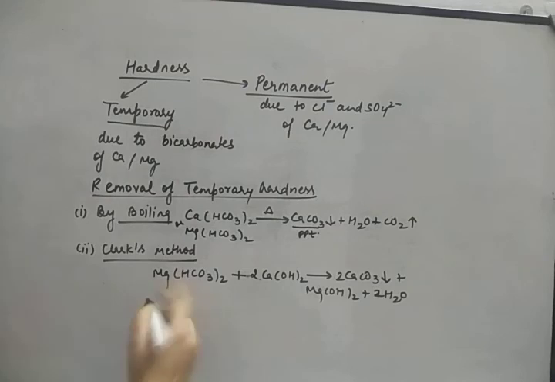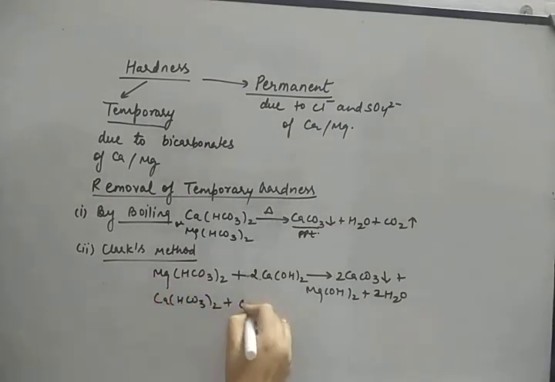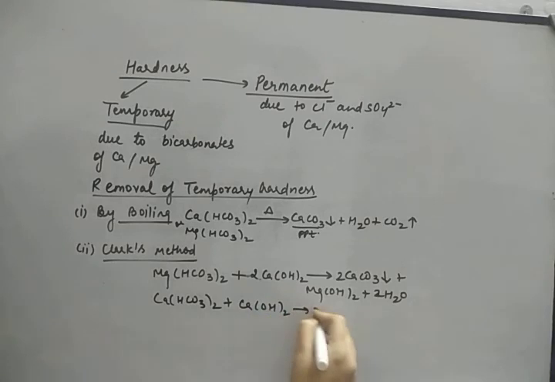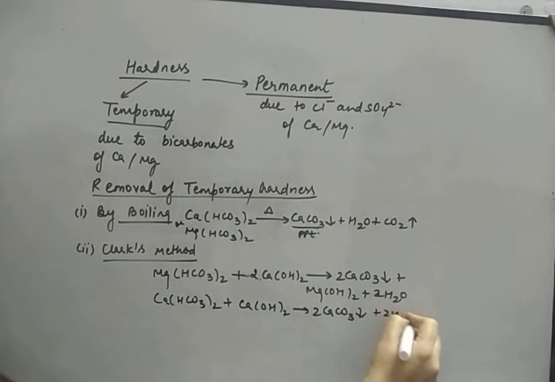Okay. So this is magnesium bicarbonate. I can also write here calcium bicarbonate. Okay. It means precipitate is formed. Down arrow means precipitate. Up arrow means gas. So these are the two ways of removing the temporary hardness.